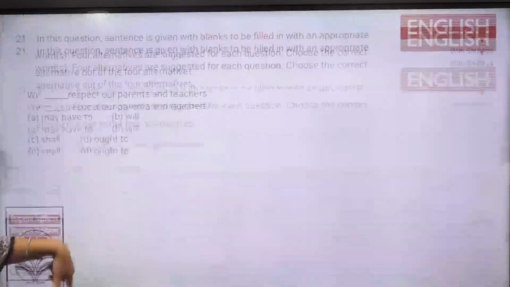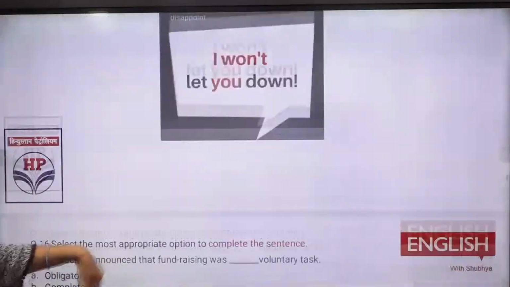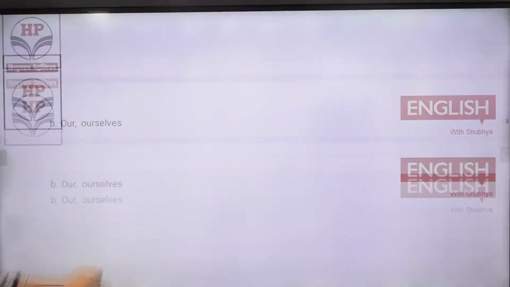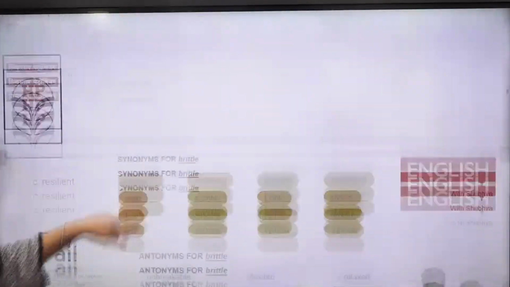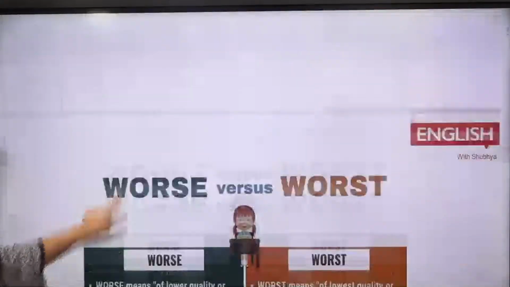The ones who have joined late, I would just let you know that sentence completion, please do it well. In sentence completion, phrasal verbs and prepositions are also covered, so just mug up those topics. There will be nothing else asked. Sentence completion based on preposition, conjunction, tenses and the phrasal verbs.